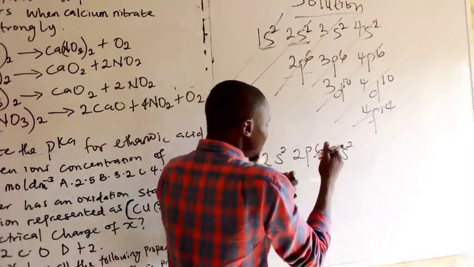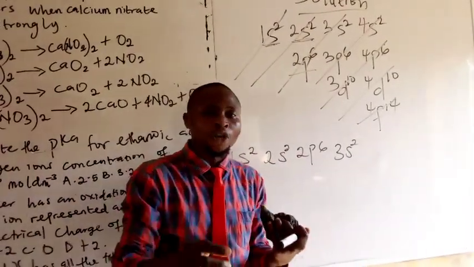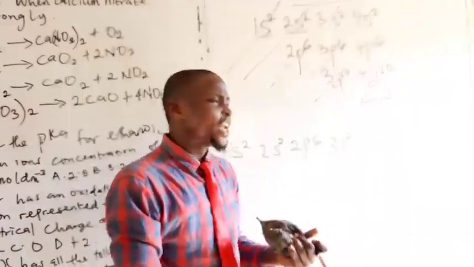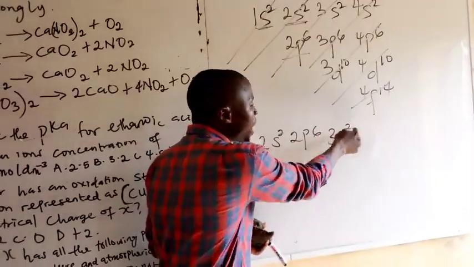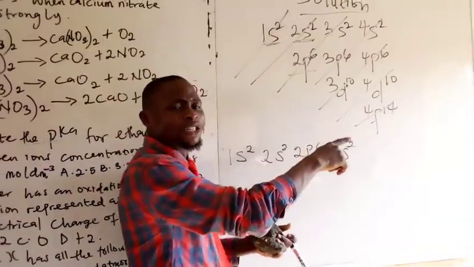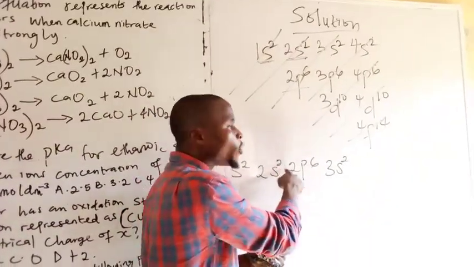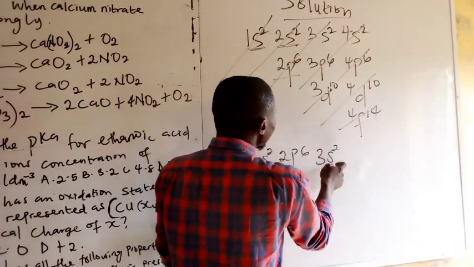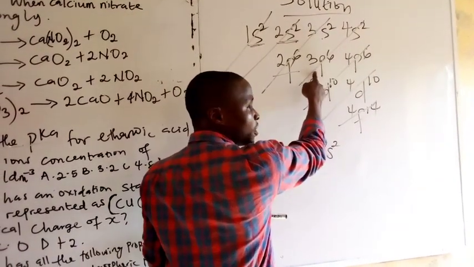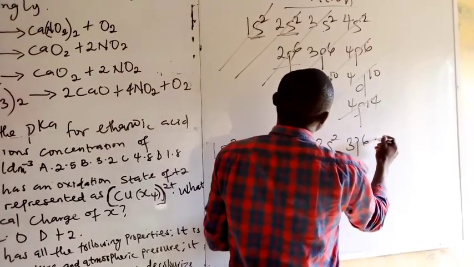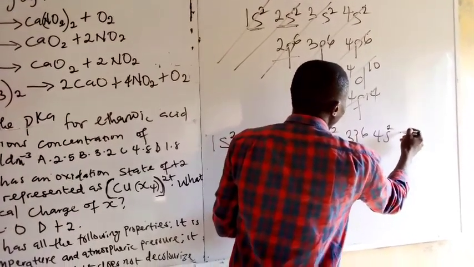Do we understand? Now, we are writing the electronic configuration for how many electrons? For 25 electrons. These powers represent the number of the electrons. That means we are going to add them. 2 plus 2, 4, plus 6, 10, plus 2, 12. Remaining 13 electrons. After 3s2, what we have next is 3p6, then 4s2, then 3d.